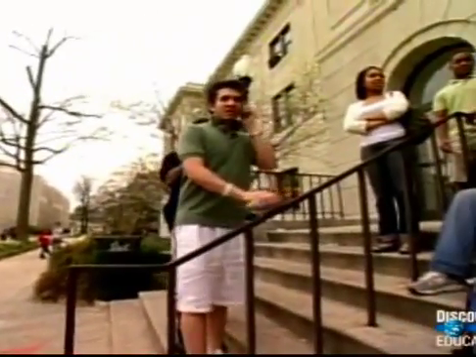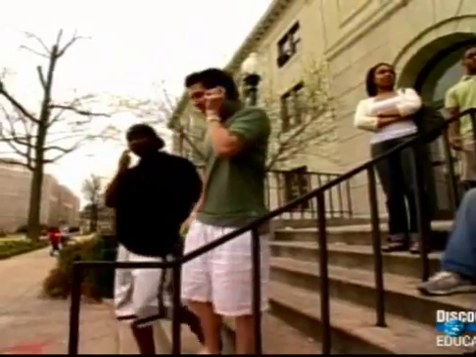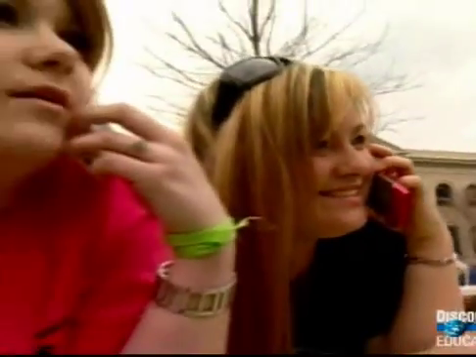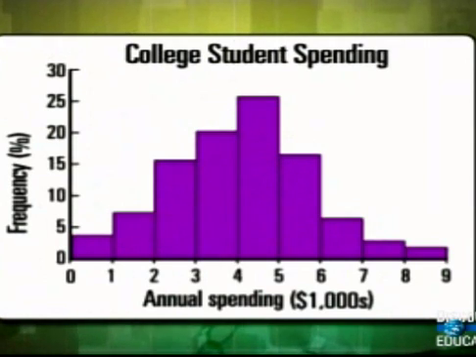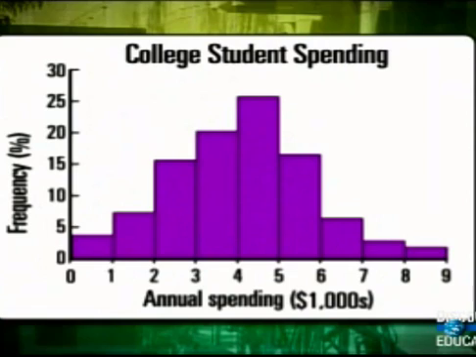The reps ask 100 students with cell phones on each campus how much they spent in the last year on non-essential items, such as entertainment, clothes, and electronics. The percents for each $1,000 range are displayed on a frequency histogram. The histogram displays how many of the averaged samples fell into each category.